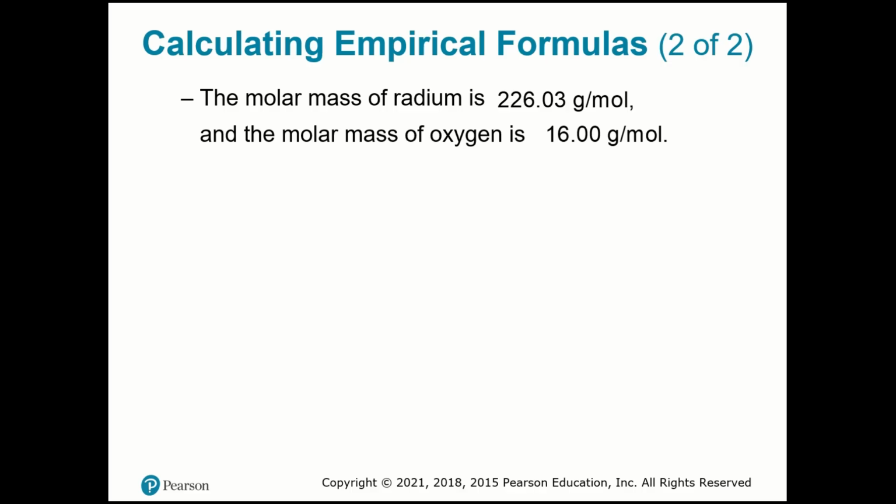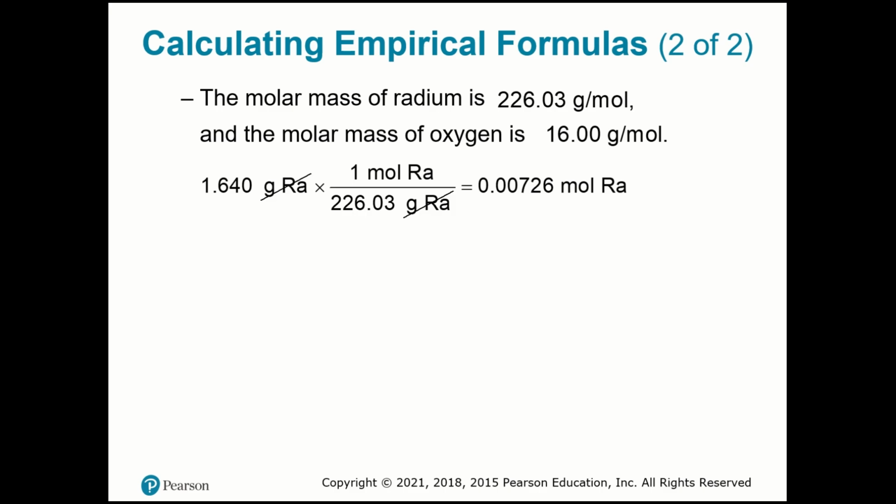So now, we need the moles of radium. You go to your periodic table and look for the molar mass of radium and the molar mass of oxygen.